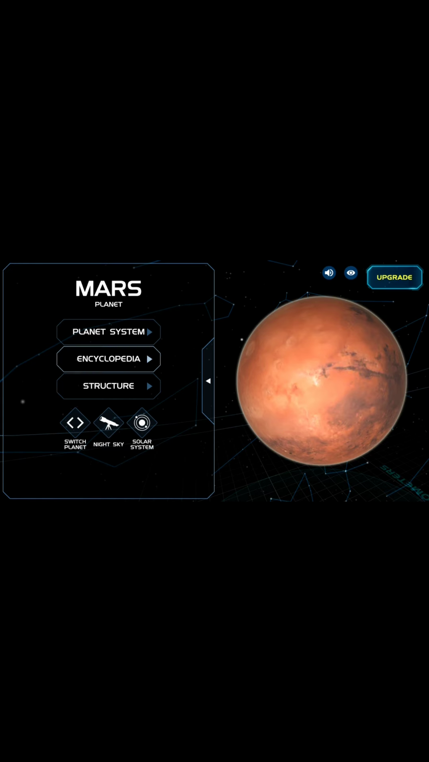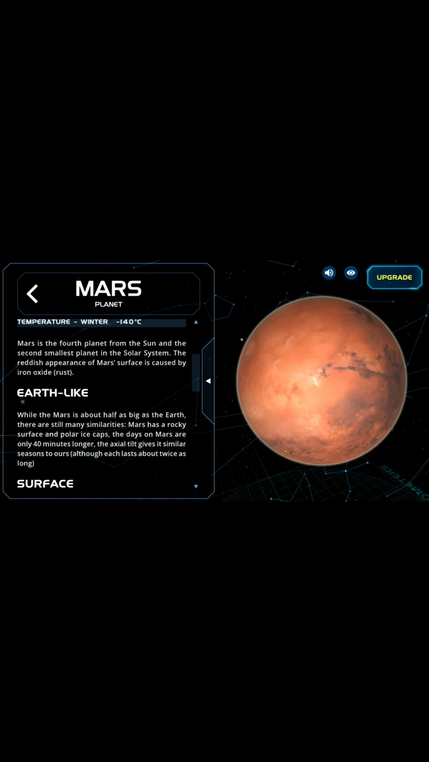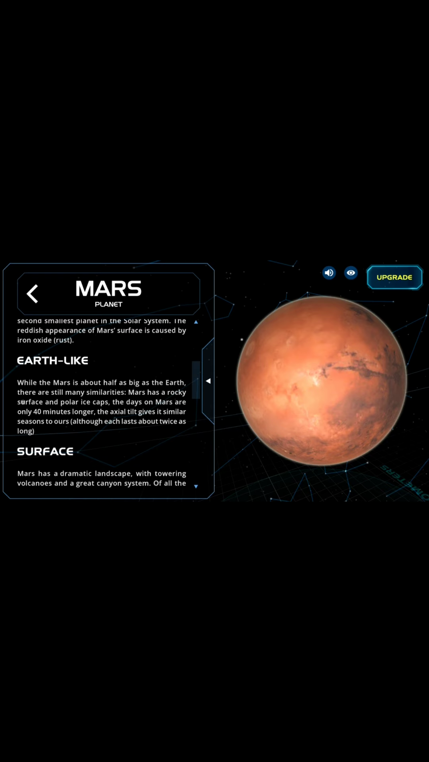Now Mars. Mars is also known as the living planet, because in Mars there is life. Scientists have gone and shown that there is a little bit of air in Mars. It is also like Earth.